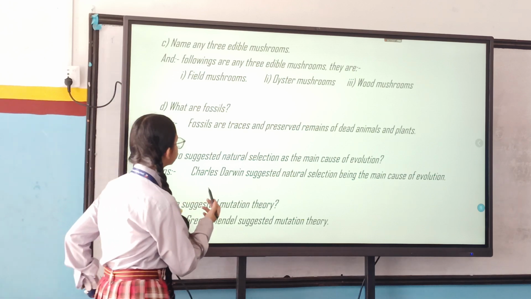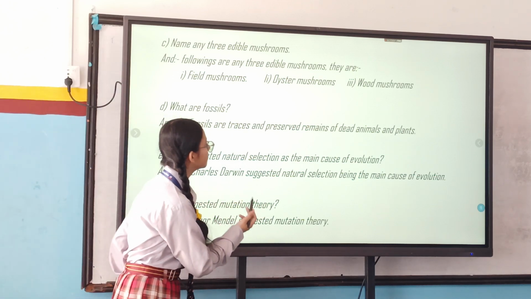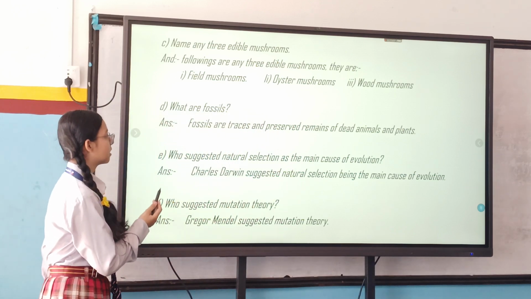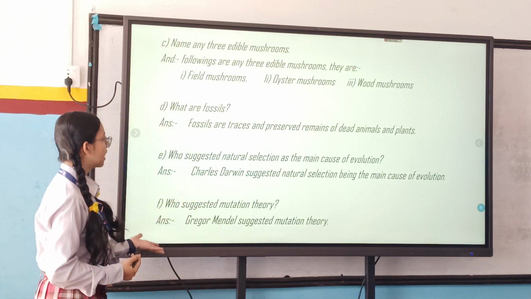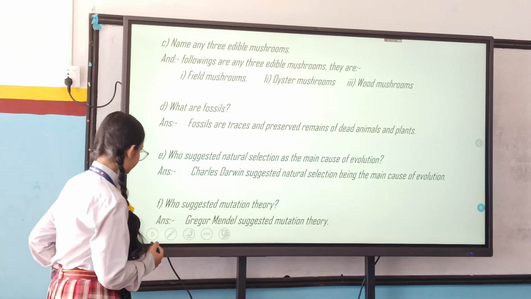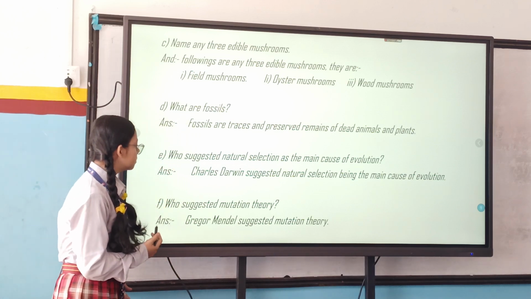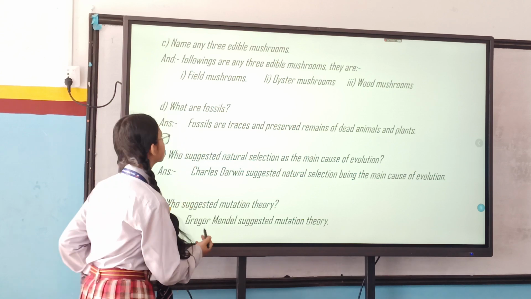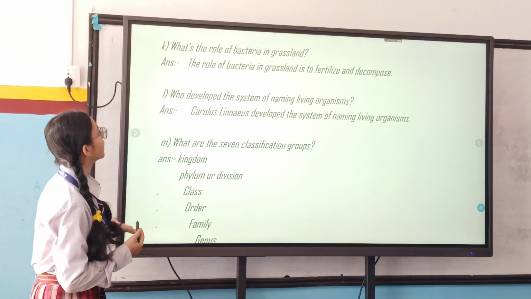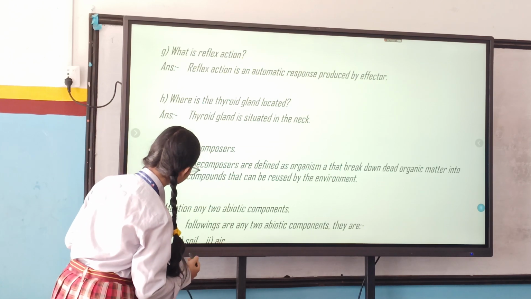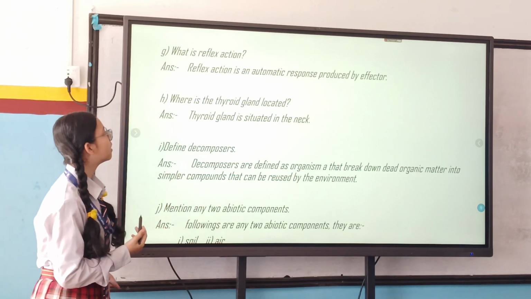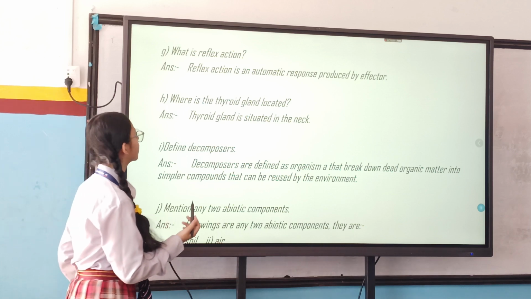What are fossils? Fossils are traces and preserved remains of dead animals and plants. Who suggested natural selection as the main cause of evolution? Charles Darwin suggested natural selection being the main cause of evolution. F number. Who suggested mutation theory? Gregor Mendel suggested mutation theory. Key number. What is the role of bacteria in grassland? What is reflex action? Reflex action is an automatic response produced by effectors in our body.